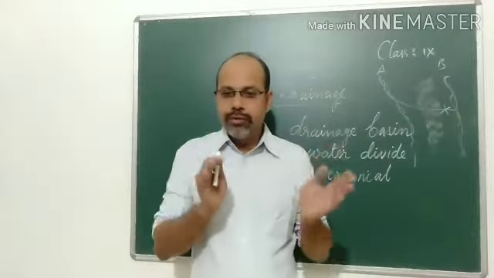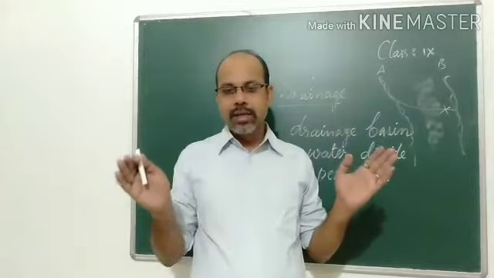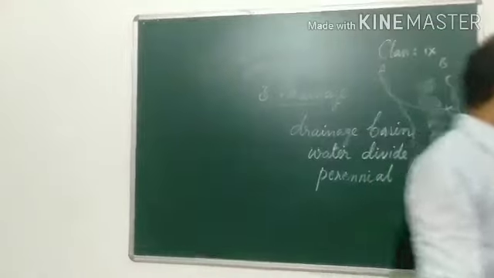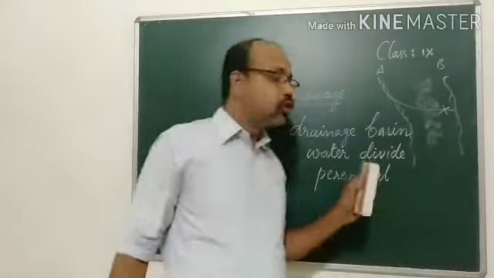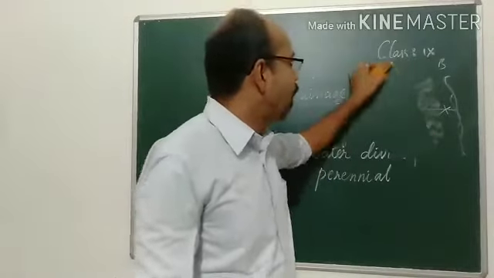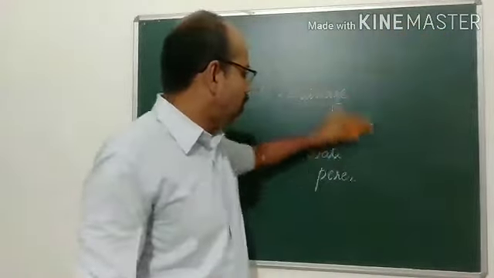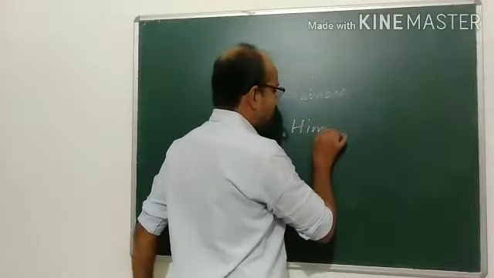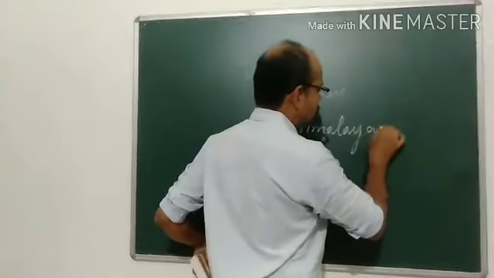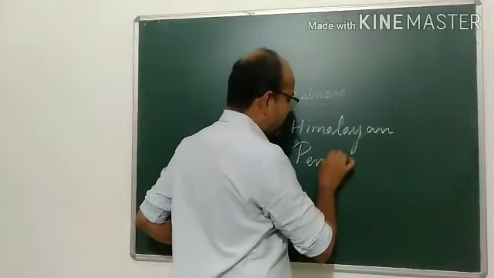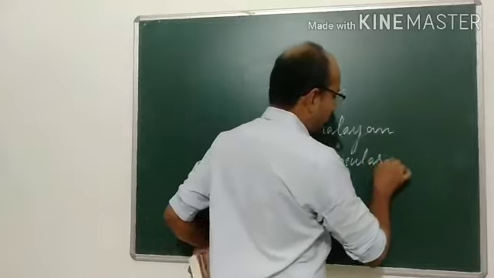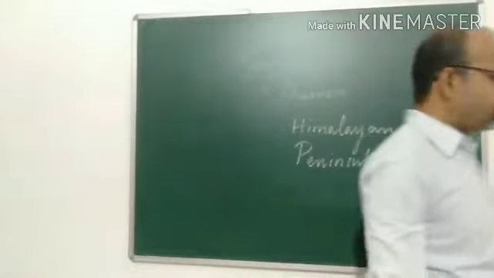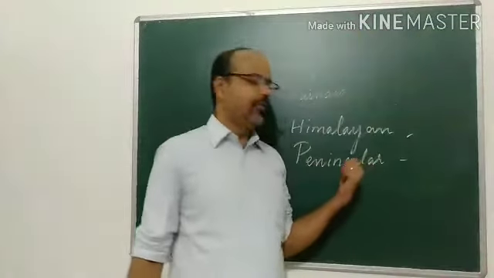Accordingly, Indian rivers are mainly divided into two major categories. One is the Himalayan rivers, and another one is the peninsular rivers. Himalayan rivers and the peninsular rivers are the two important classifications of rivers in our country.